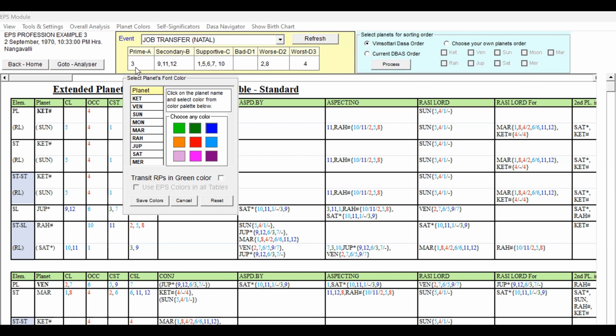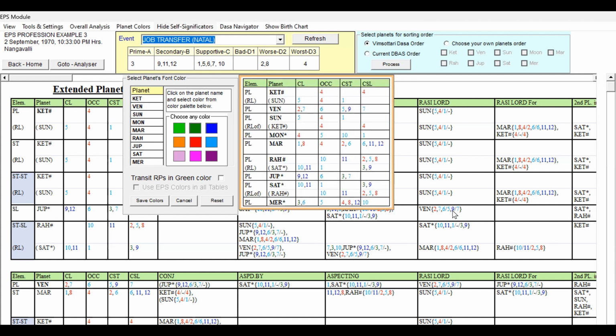You can see third house is the primary house, 9, 11, 12 are supportive, secondary, and all other houses 1, 5, 6, 7, 10 are all supportive, and 2, 8, 4 are only coming under the unfavorable. Only grouping is important. So now I have opened the planet colors and self-significators. In this event, I will not give colors to all the planets. We can select the respective important planets and give colors to those.